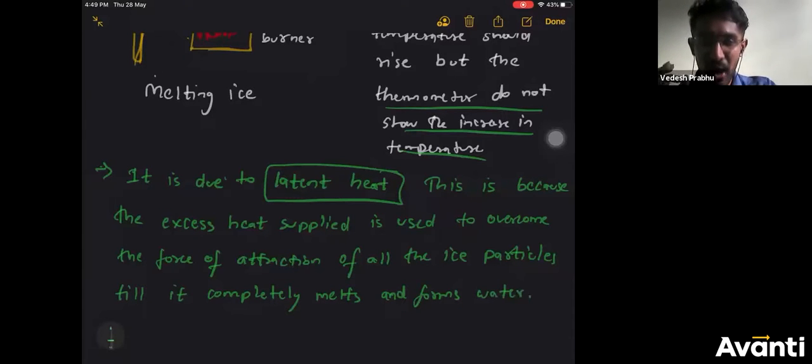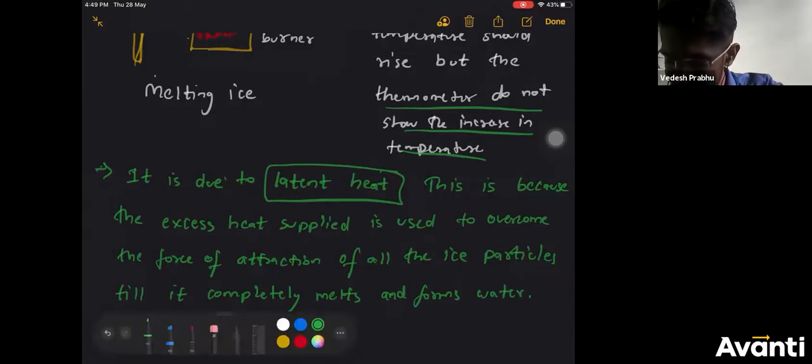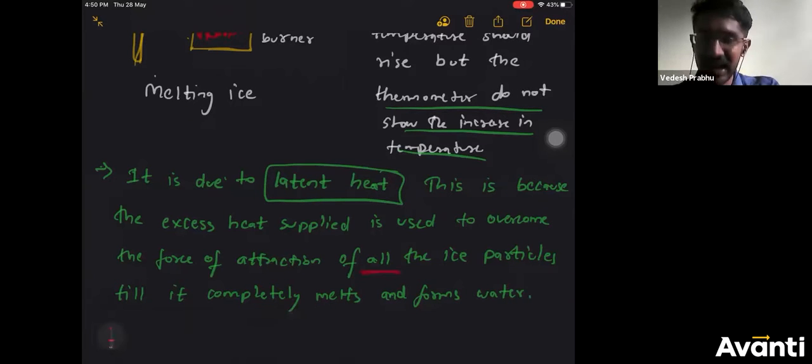Till all the ice particles melt, which is the most important point, the temperature will not rise. Whatever excess heat you provide is used to overcome the force of attraction of all the ice particles.